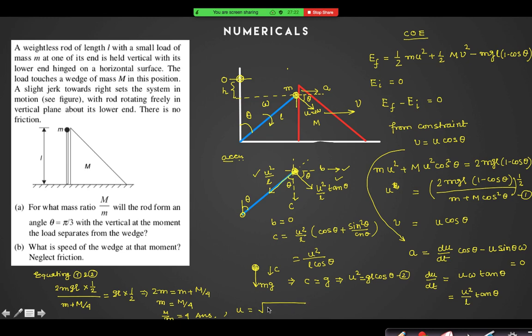Cos theta is equal to half, so it is gL by 2, and v is equal to u cos theta. So it is half of root over of gL by 2. So all these answers we can get from these calculations. Tell me if there is any doubt.